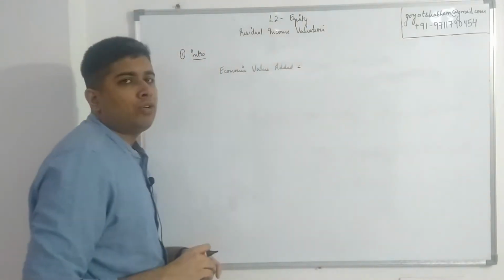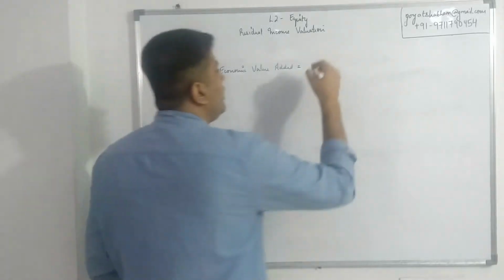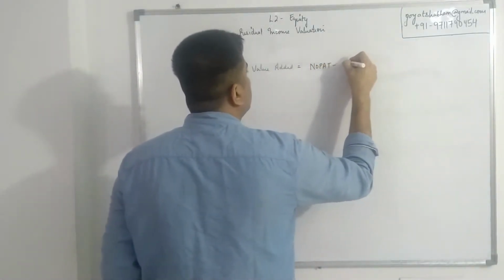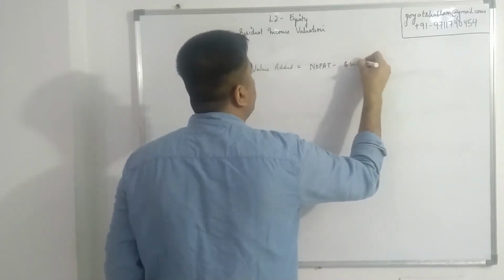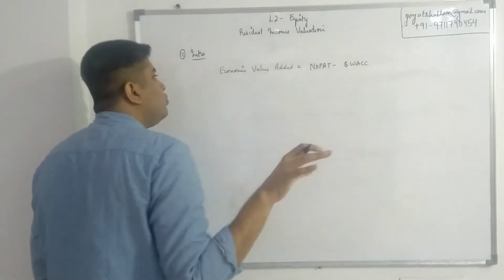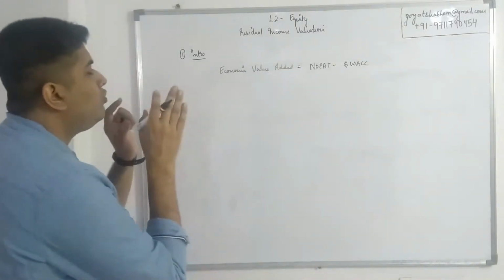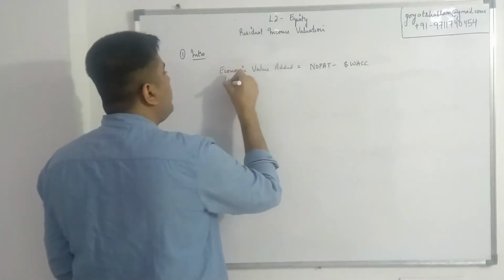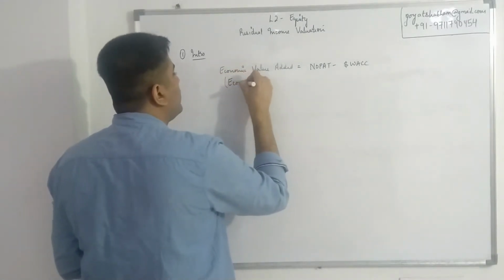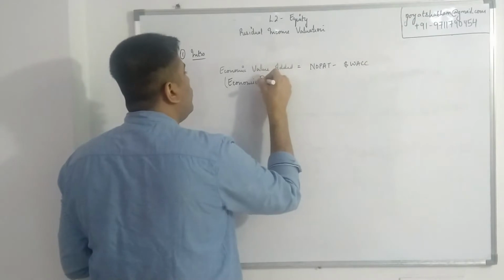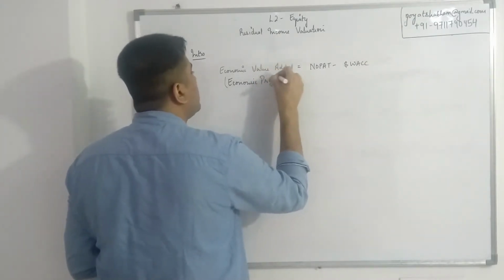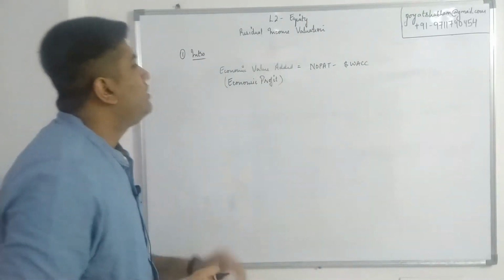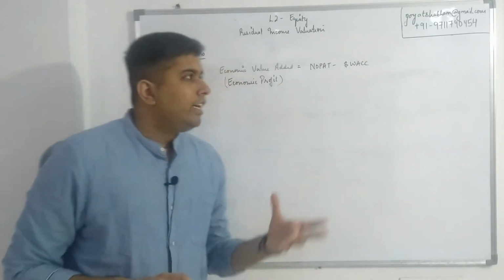First concept that we have to cover is called economic value added, and it is calculated as net operating profit after tax minus dollar value of cost of capital. Those who have covered corporate finance, you've already done this exact formula, this exact equation. In corporate finance, it was just given the name economic profit. So what you study as economic profit in the capital budgeting portion of corporate finance, it's given here as economic value added. And the idea is fairly basic.